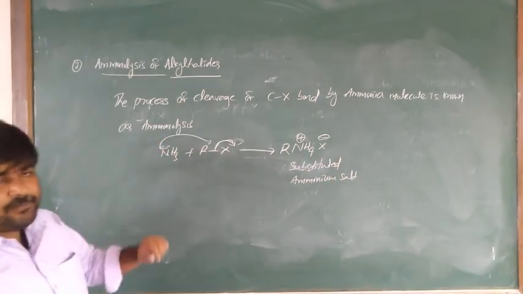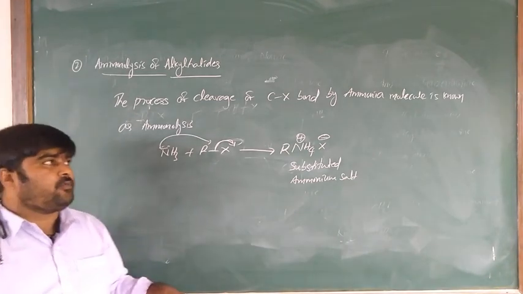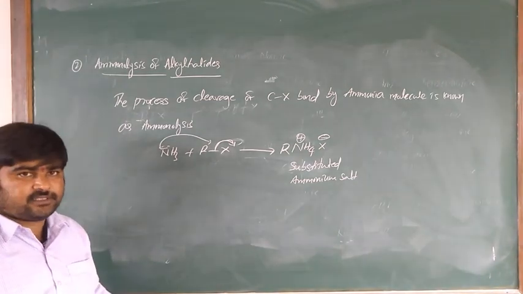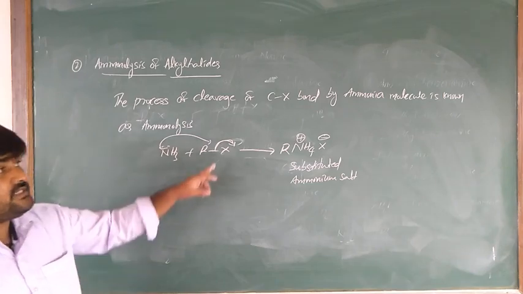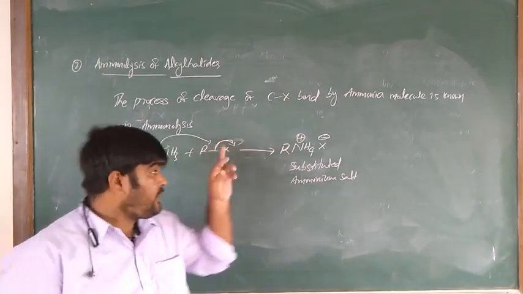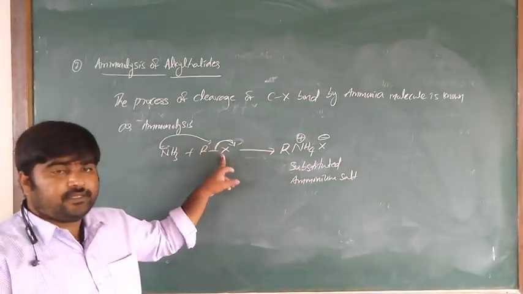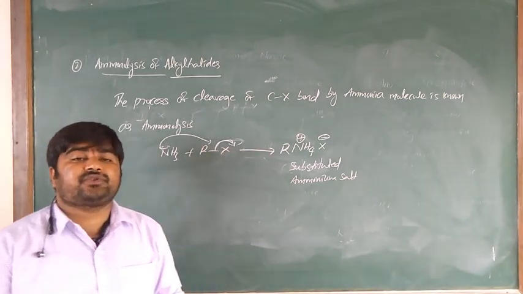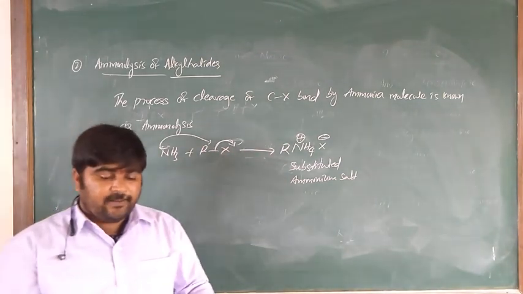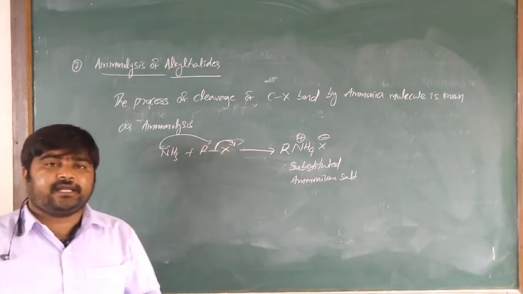So this is the ammonia. The process of cleavage of the C–X bond by an ammonia molecule is known as ammonolysis. Which carbon-halogen bond? In alkyl halide or benzyl halide. This is called a nucleophilic substitution reaction. Let us see primary amines and secondary amines.